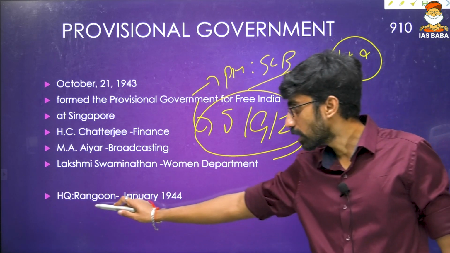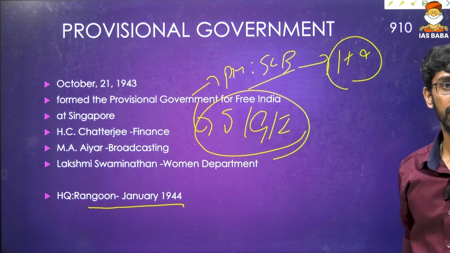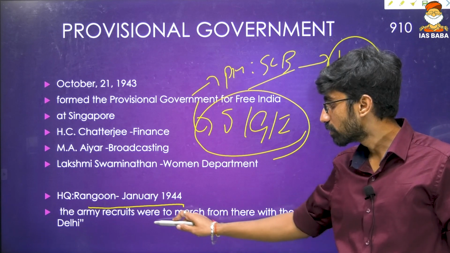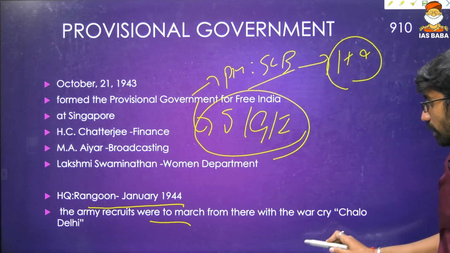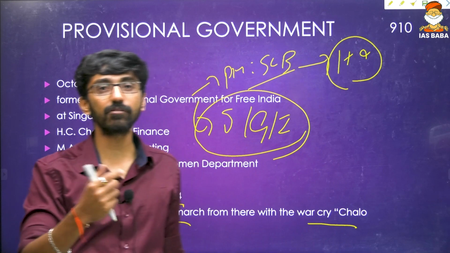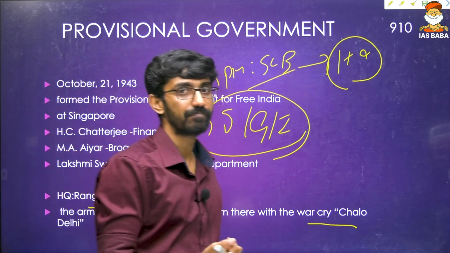Then headquarters were shifted to Rangoon in January 1944, this provisional government's as well as INA's headquarters. Okay, and the army recruits were to march to India with the cry of Chalo Delhi. Delhi Chalo movement was individual satyagraha. This Chalo Delhi was a war cry of Indian National Army.